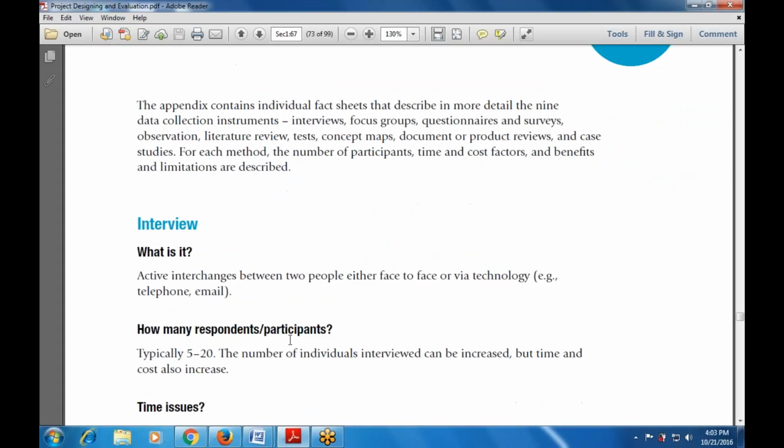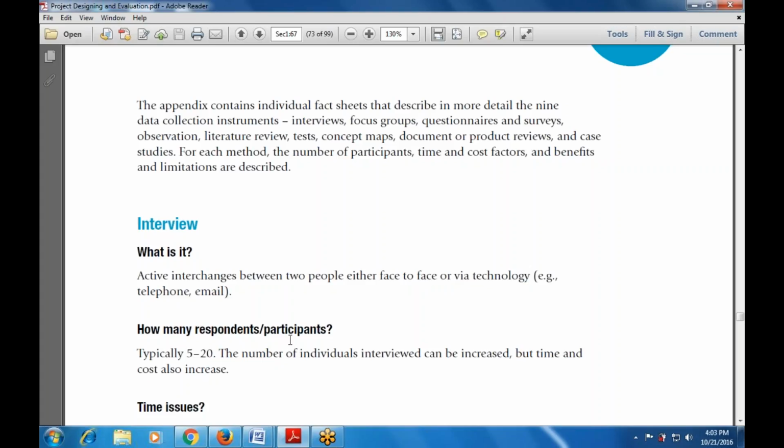First, what is an interview, and how is it conducted? It is an active interchange between two people, either face to face or via technology. Because I'm taking the interview by sitting over here, that is also an interview. The interchange may be face to face or via technology, that is through mail or telephone, which is also known as an interview.